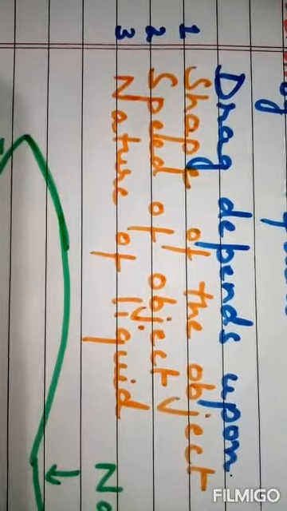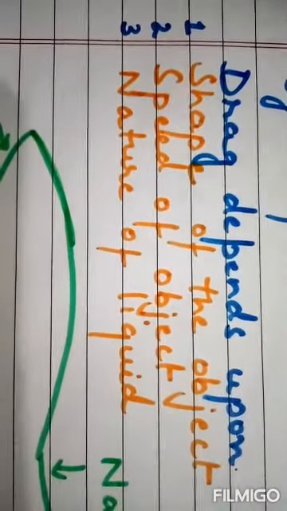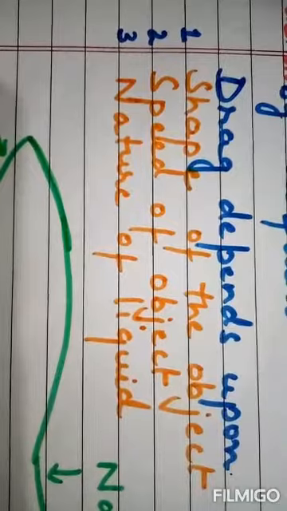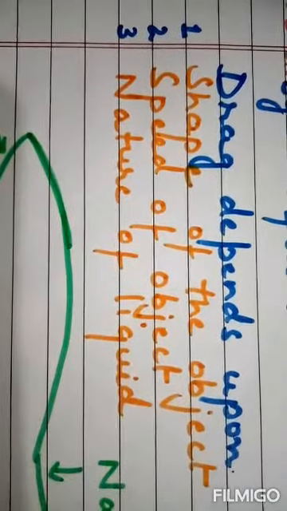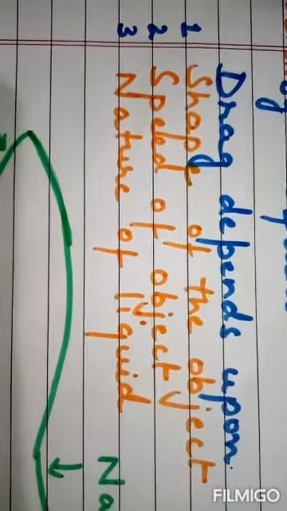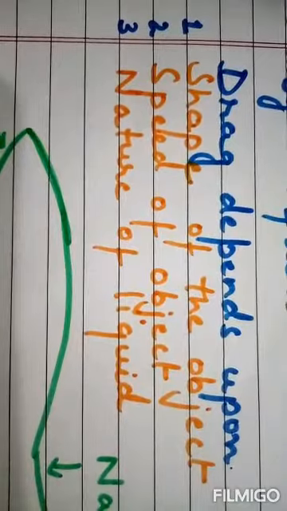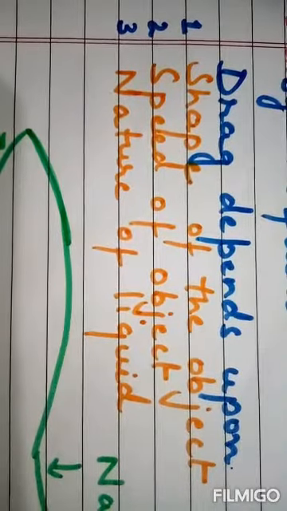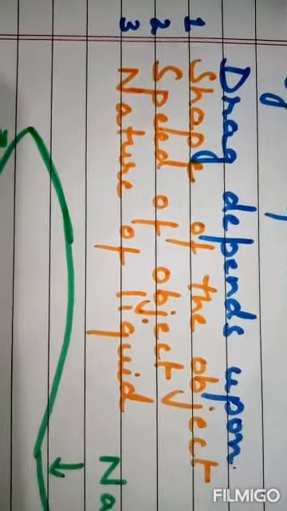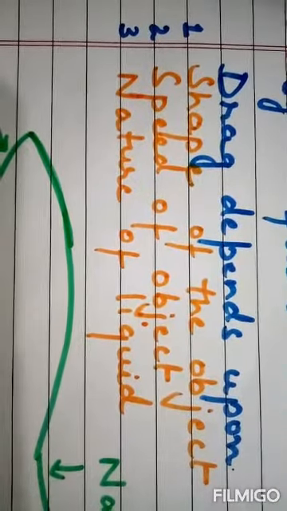Dense means thickness or thick, and viscous means thick, sticky, that does not flow easily. For example, sugar syrup is more dense and viscous as compared to water. So, a more dense and viscous fluid will exert more drag on an object moving through it.